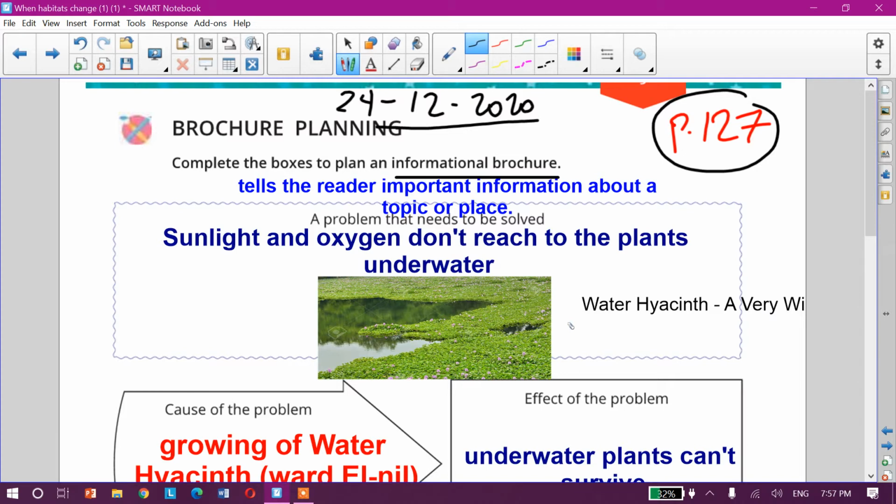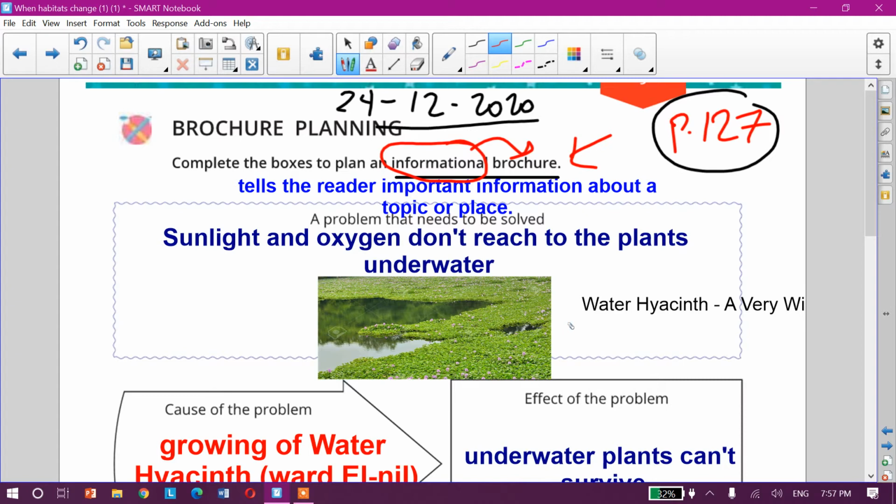Okay, we will make a brochure planning. What's the meaning of brochure? We will learn a new vocabulary today, which is called informational brochure.